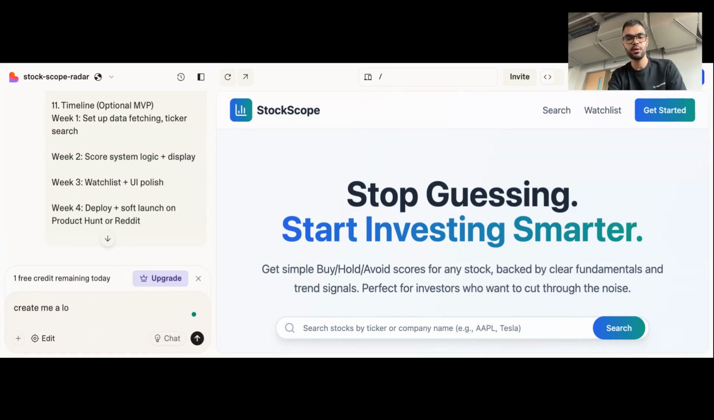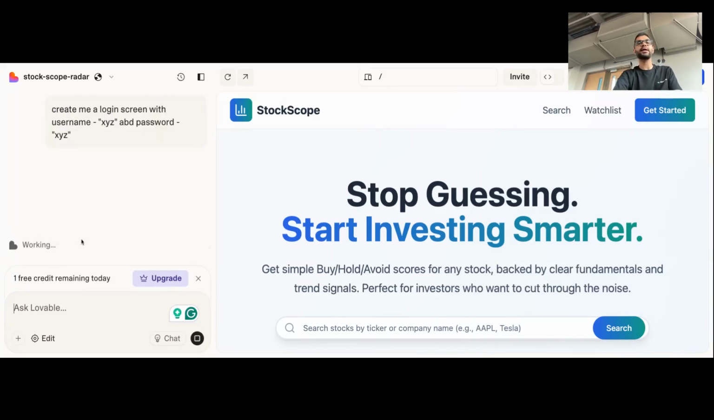A login screen with username like XYZ and password XYZ. So I just basically said, hey, can you make a login screen with password this and username this?